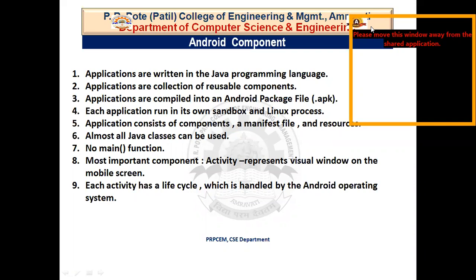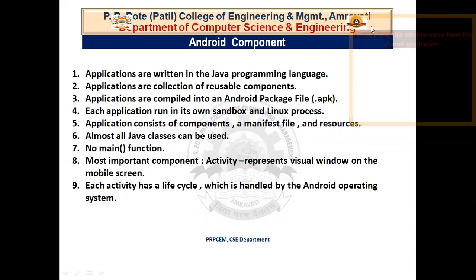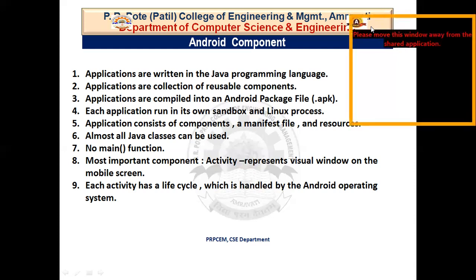Then the second one is applications are a collection of reusable components. Now what are reusable components? Any Java file which you have, you will be able to reuse it in some other application or in some other activity. So the entire application is nothing but reusable components put together that help us to get the best out of it.